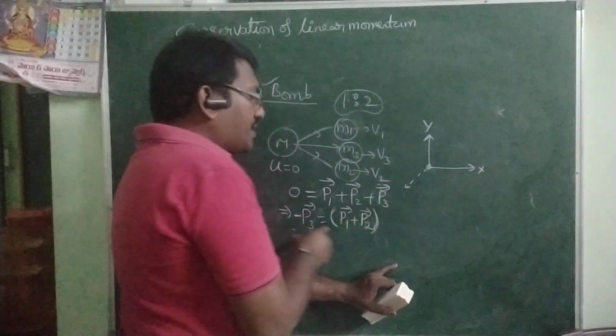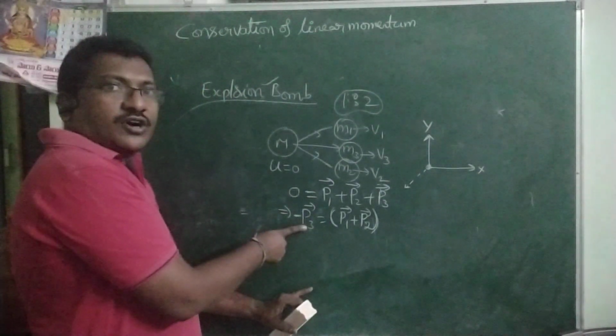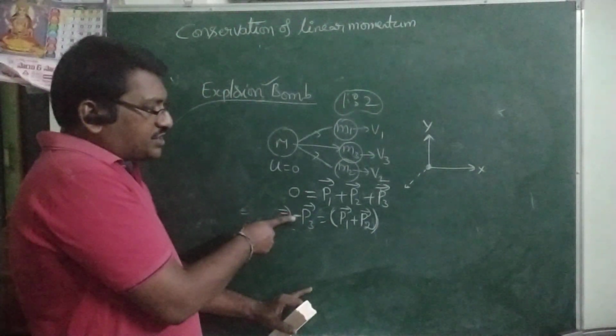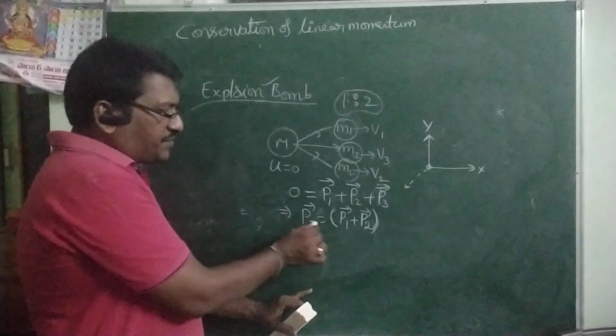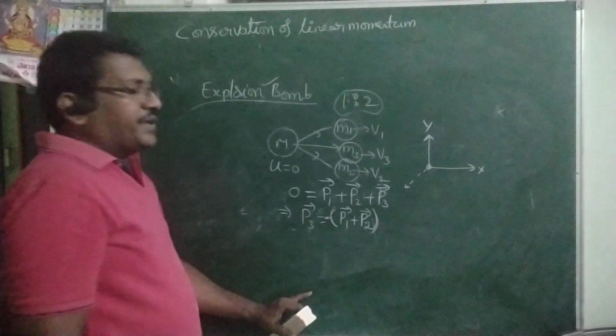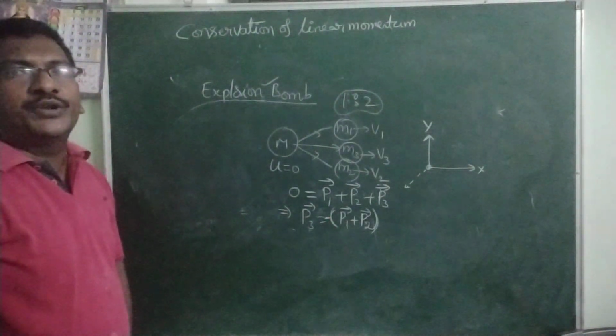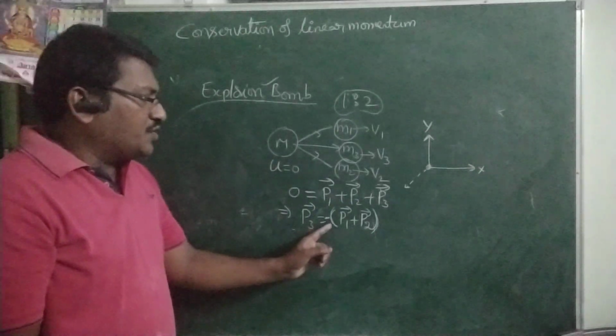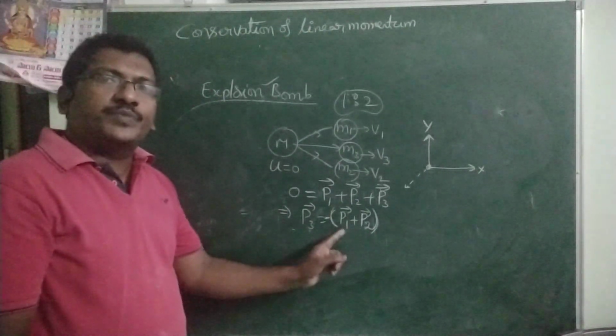The third piece is moving along this direction. How can you say that? From this, P3 bar equals minus of P1 bar plus P2 bar. That means the third piece is moving in the opposite direction of the resultant direction of these two pieces.